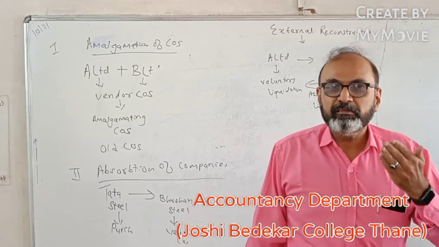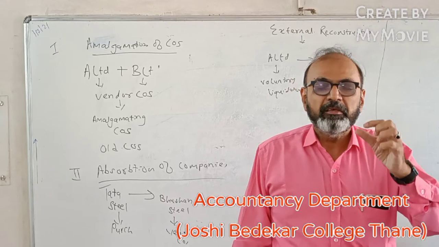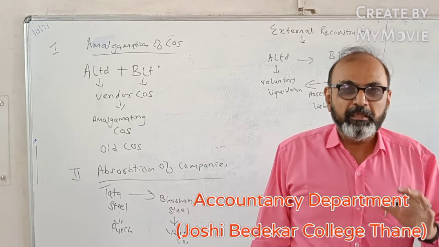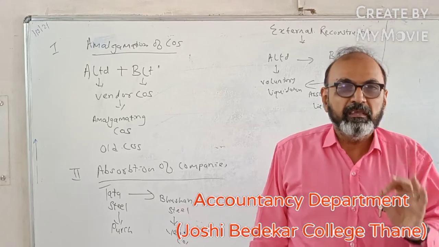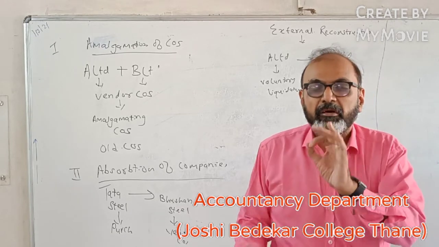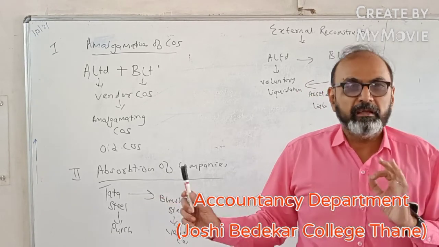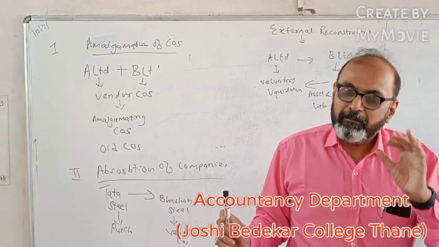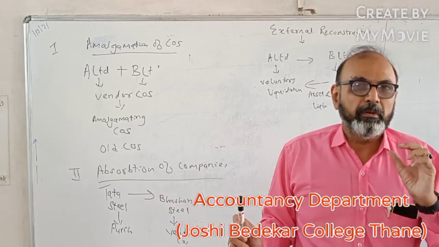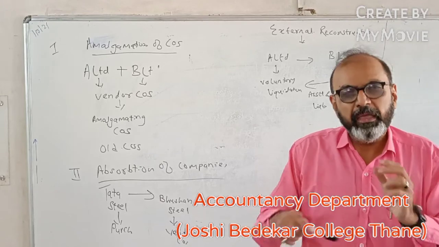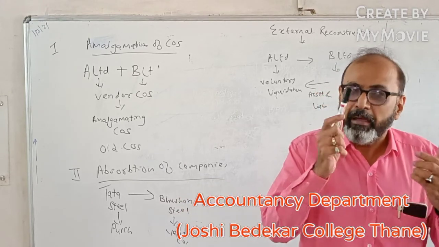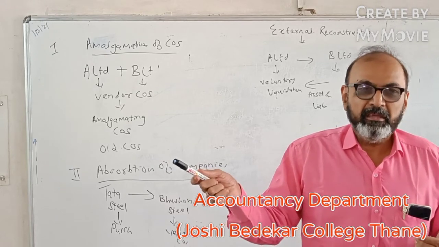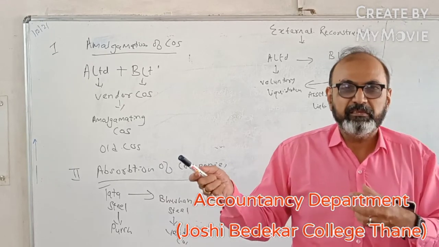So how are you going to construct your answer? The first part is you give a brief explanation of what purchase consideration is: consideration paid by the purchasing company to the vendor company for the takeover of the business of the vendor company. Then substantiate it with the help of a small example. For example, if A Limited is taking over B Limited, then consideration will be paid by A Limited to B Limited. That is the purchase consideration.